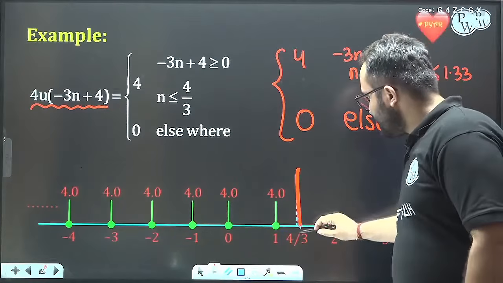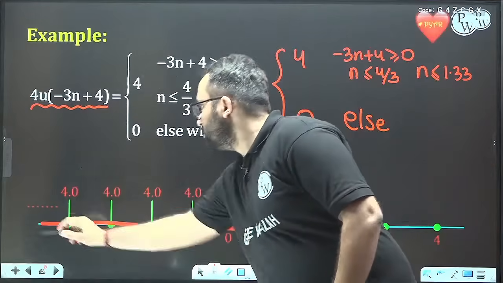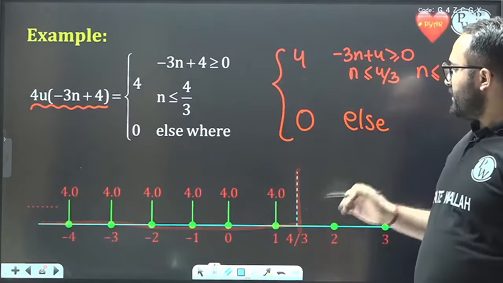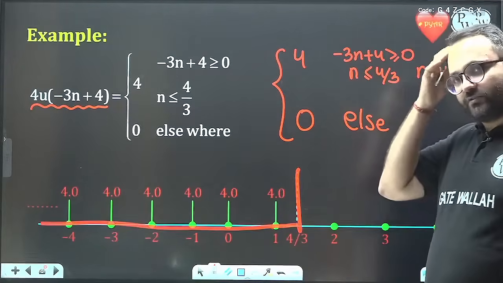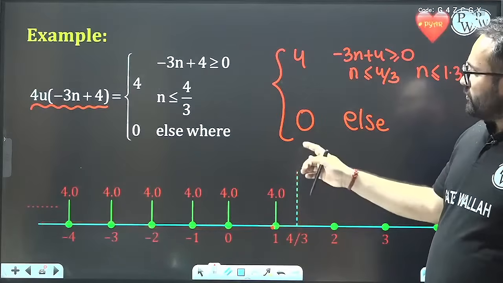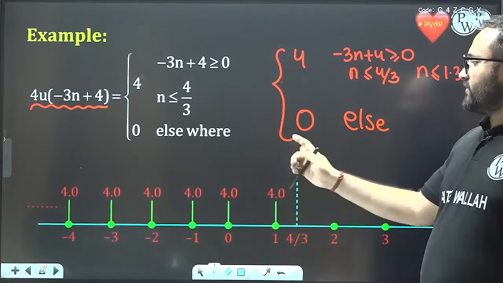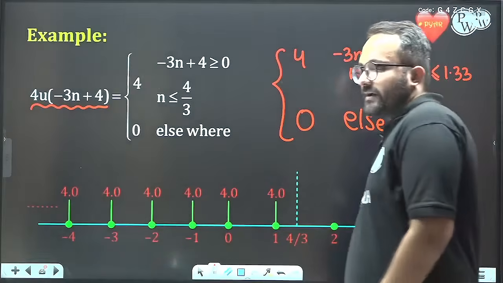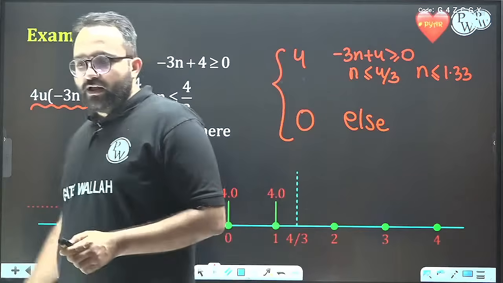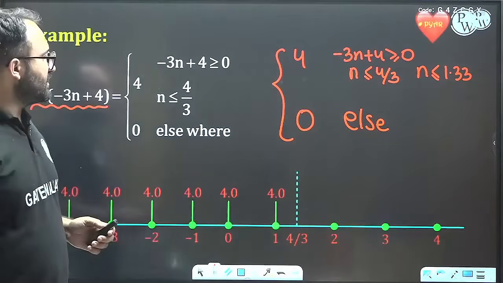This function exists in this region, but it will exist only where n is integer. So this will exist only at 1, 0, minus 1, minus 2, minus 3 and so on. Great. So let's move on. I hope everything is clear till this point.